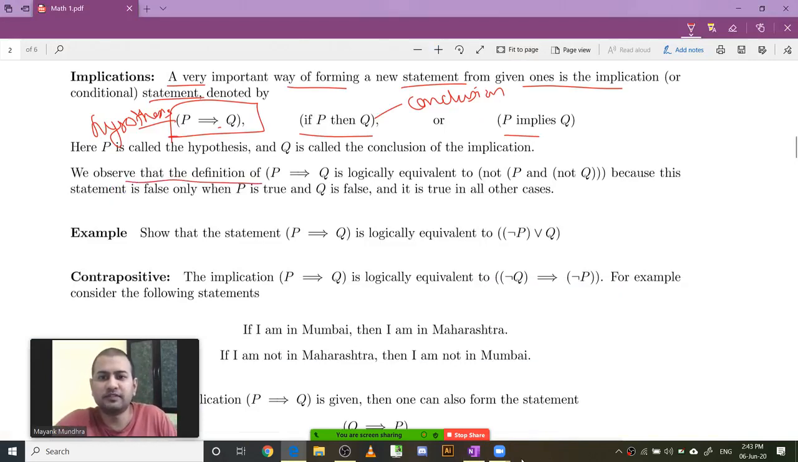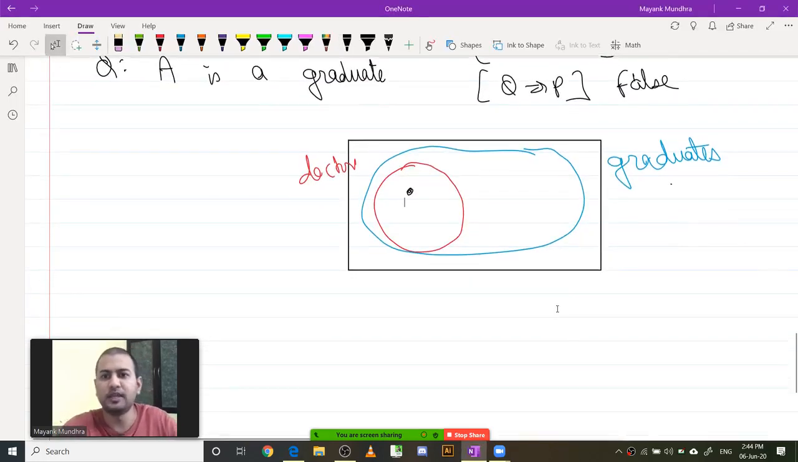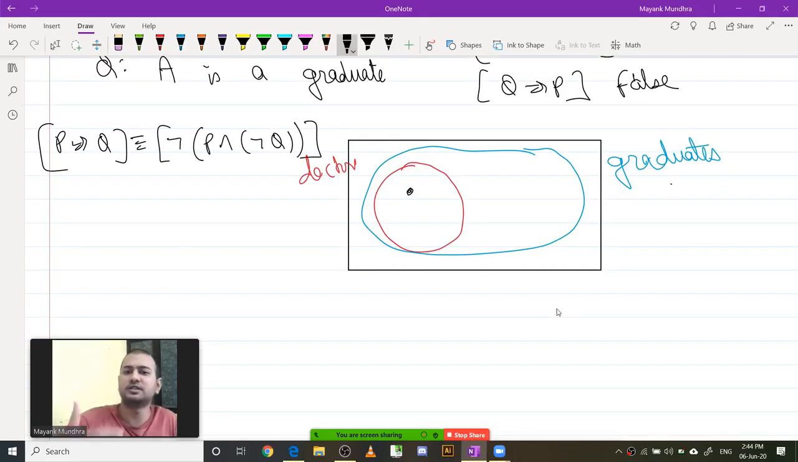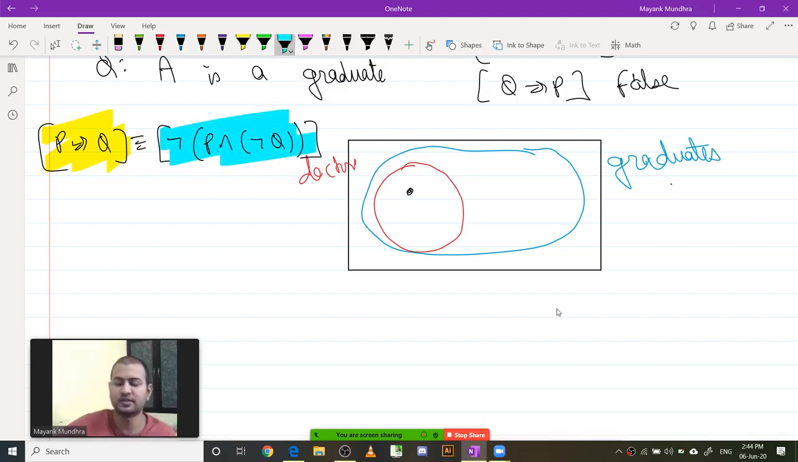So we observe that the definition P implies Q is logically equivalent to negation of P and not Q. Okay, so we are saying that this statement is logically equivalent to negation of P and not Q. This is the statement that we are making. So this thing is pretty obvious to us what it means. Now let's look at what this statement is saying. So this is the kind of statement that we need to be able to deal with.